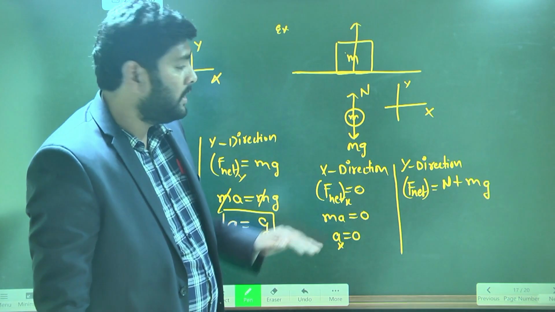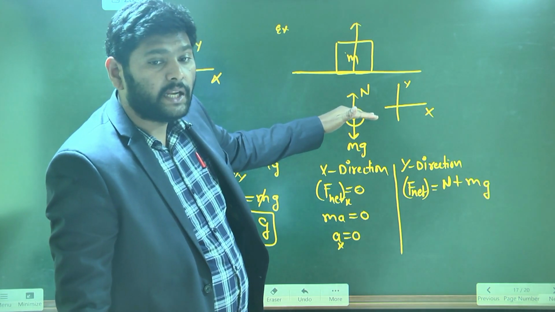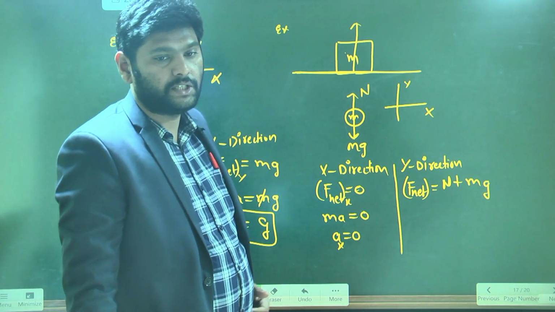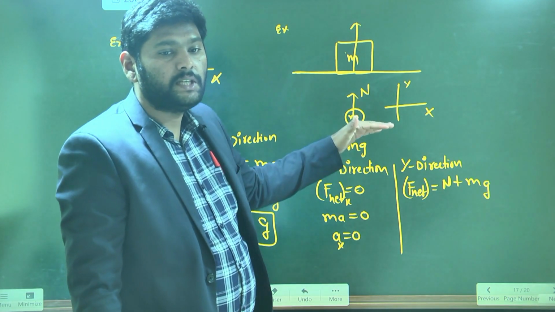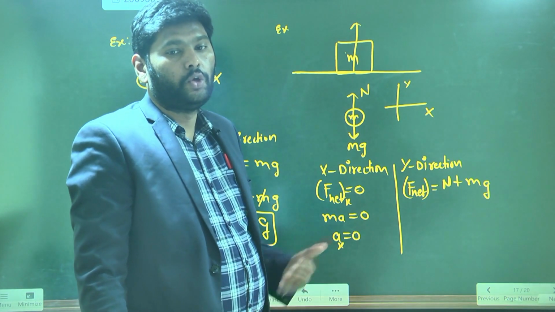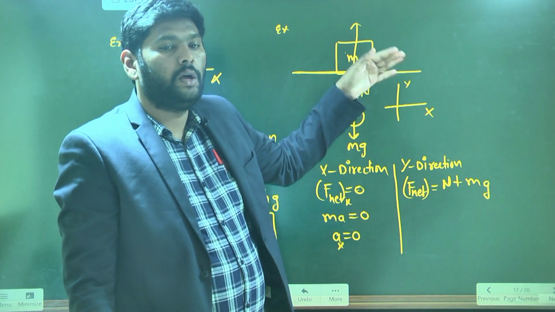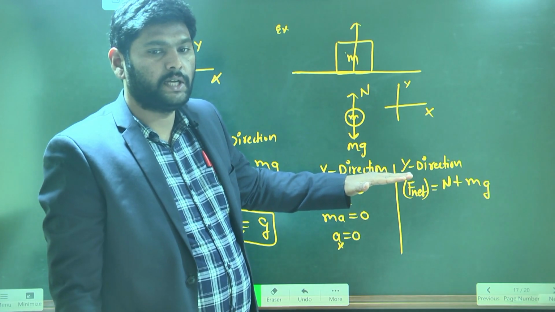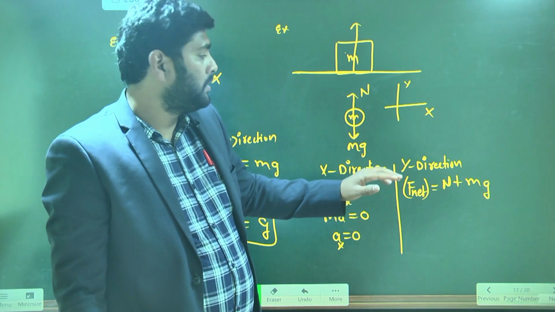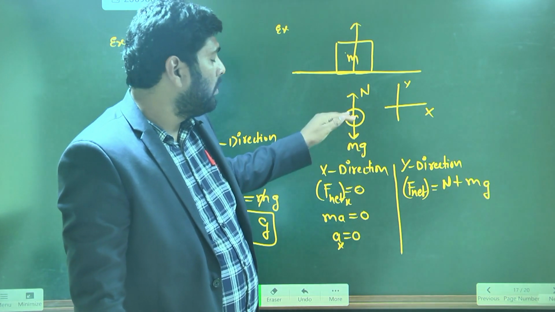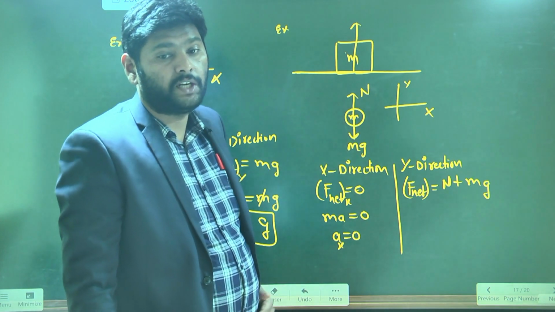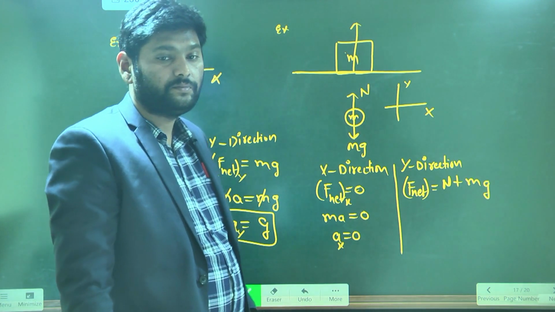But look here. The normal force is acting in the upward direction. Mg is acting in the downward direction. You can take all upward direction forces as positive and all downward direction forces as negative. Which force is acting in the downward direction? Gravitational force.